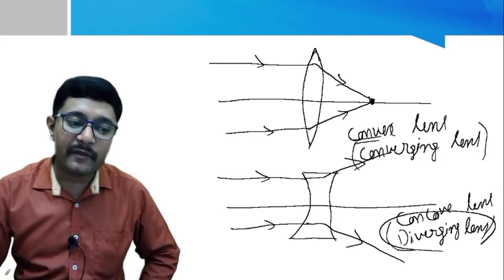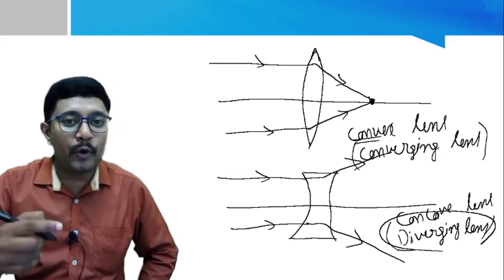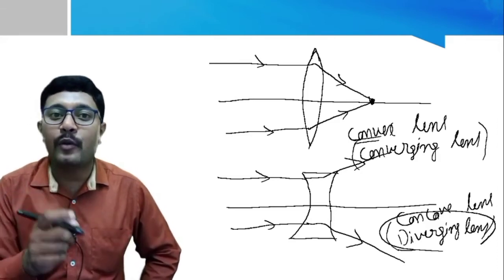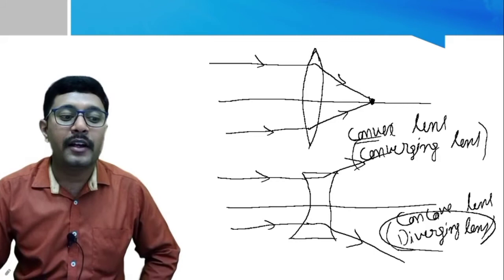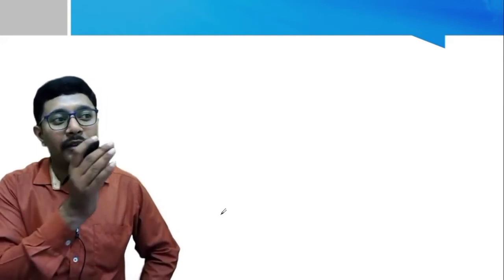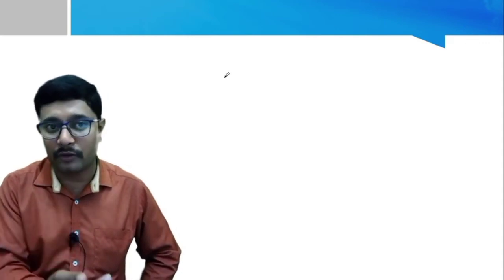Now we will move to the other important properties of these lenses which we have to understand in this chapter, that is the terminologies related with the lenses, as we have studied in the spherical mirrors. If you take any lens, either a convex lens or a concave lens, so I will take both.